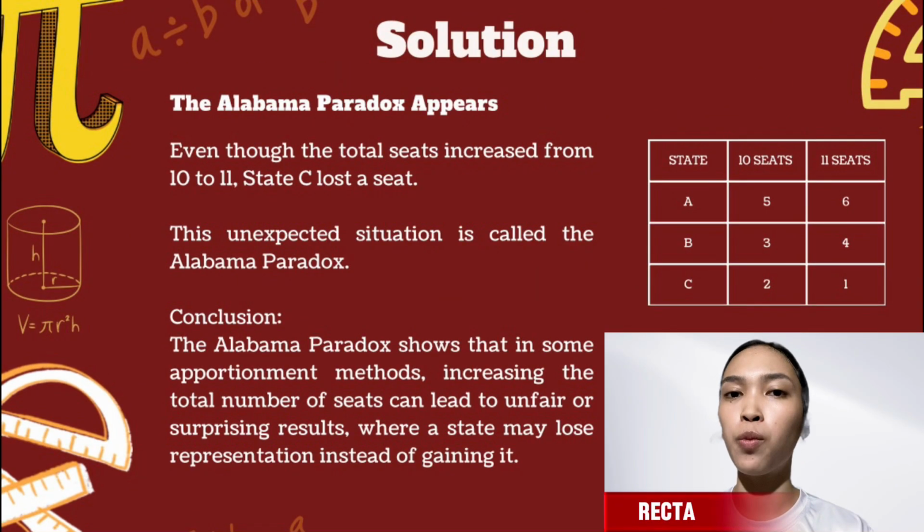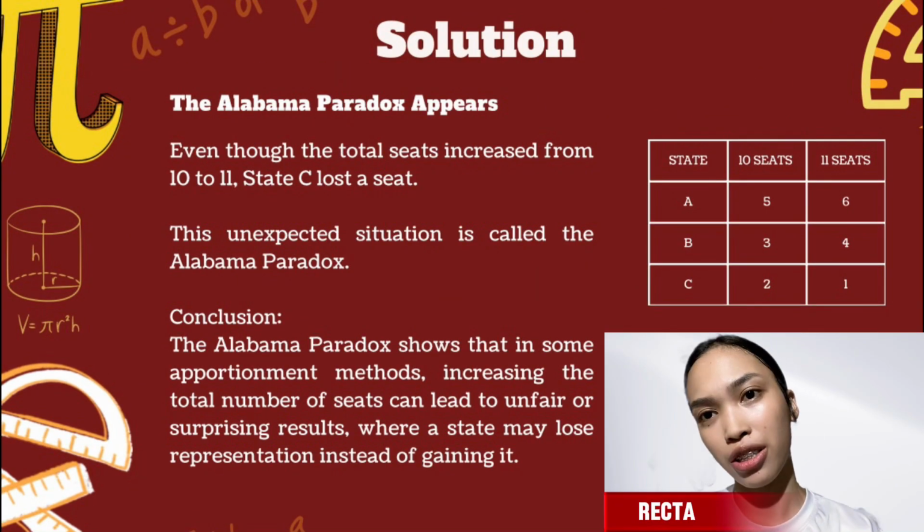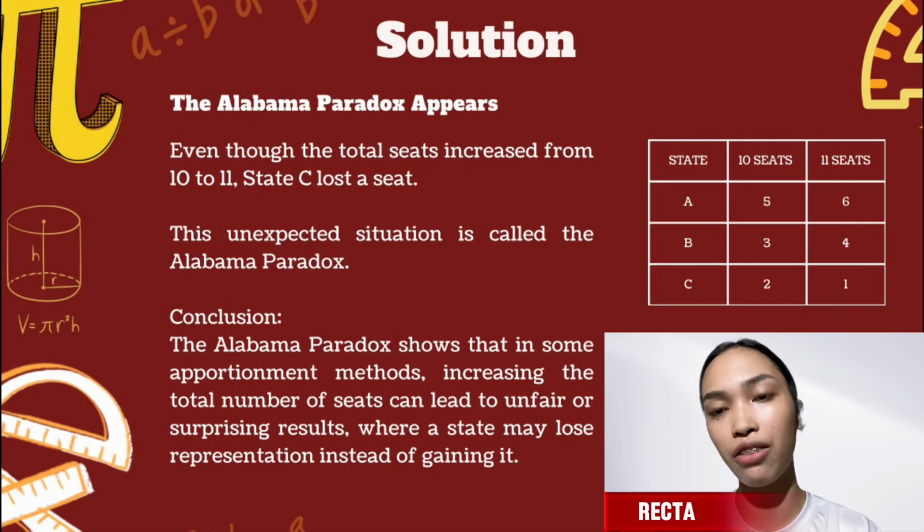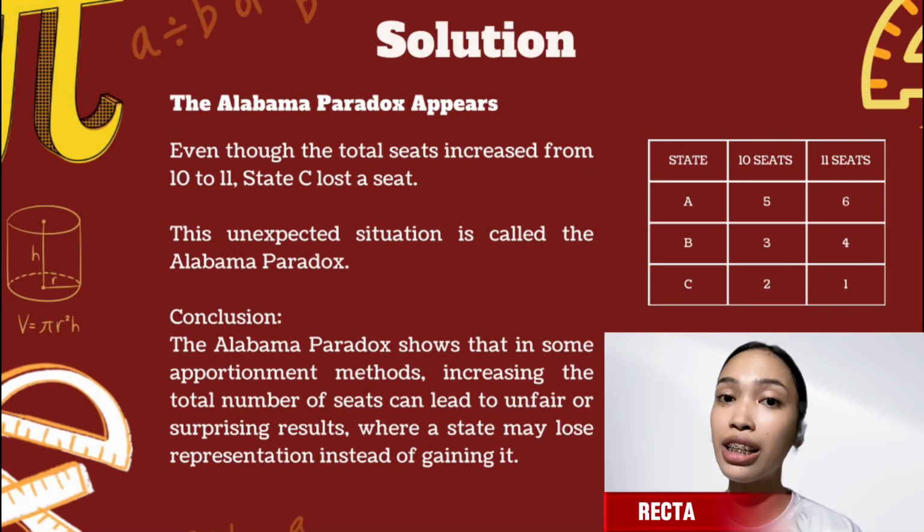So if you're wondering when the Alabama paradox appeared, to identify that, we'll look again at the seats of each state during the 10 seats distribution and the 11 seats distribution. We have State A from 5 seats to 6 seats, State B from 3 seats to 4 seats, and State C from 2 seats to only 1 seat. So even though the total seats increased from 10 to 11, State C lost a seat. This unexpected situation is called the Alabama paradox.